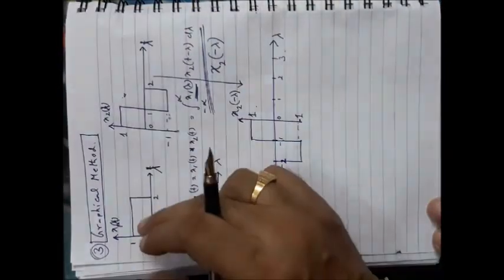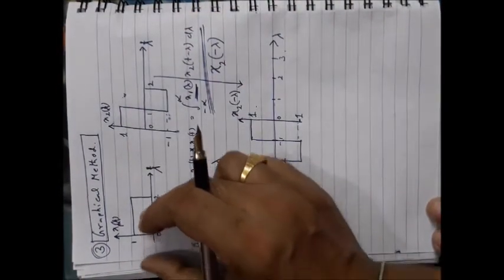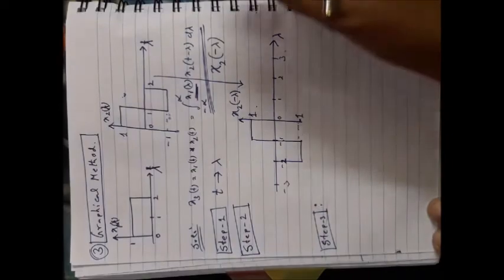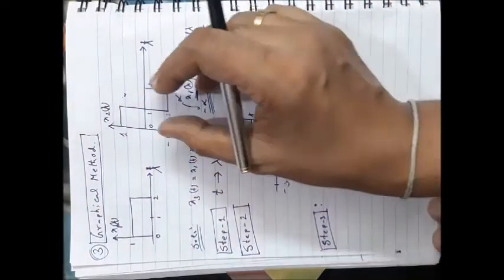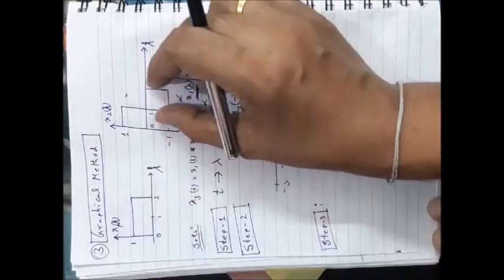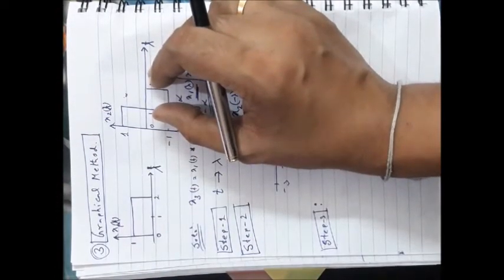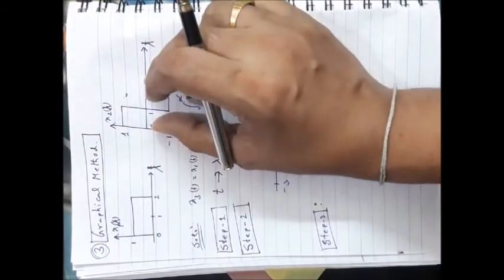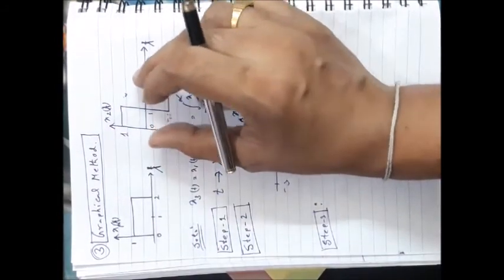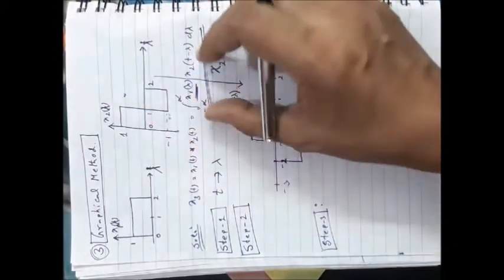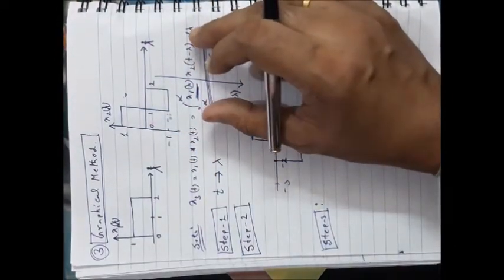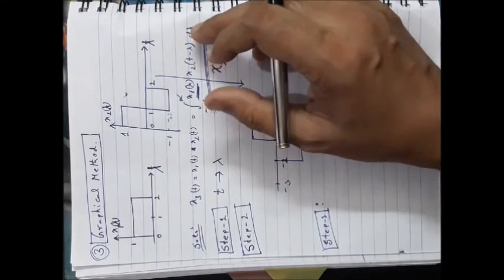Now you have to do this shifting, but remember that this is the second signal, you are starting the shifting from -infinity, and in this way you are giving the right shift, and the right shift will end at +infinity. But for some particular time instants you will obtain the common area between these two, but for all other time instants there will be no overlap between these two signals. When you obtain the overlap between these two signals, then only you will get the value of the convolution, otherwise you will get zero value of the convolution. Okay, so now let me demonstrate.